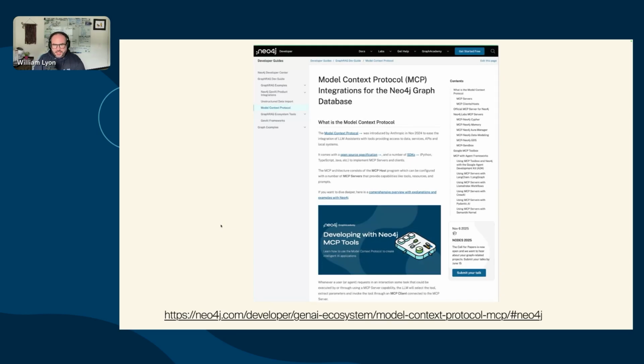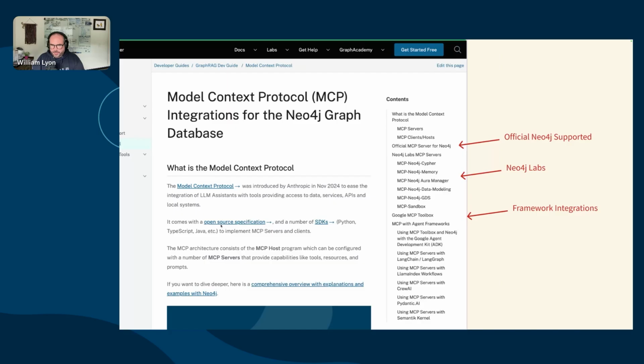What we're going to focus on today is diving into the Neo4j MCP ecosystem. So this landing page, this is the MCP page in the developer guides, has information about a bunch of different MCP servers. And so it can be a little confusing and maybe overwhelming, like which MCP server do I want?